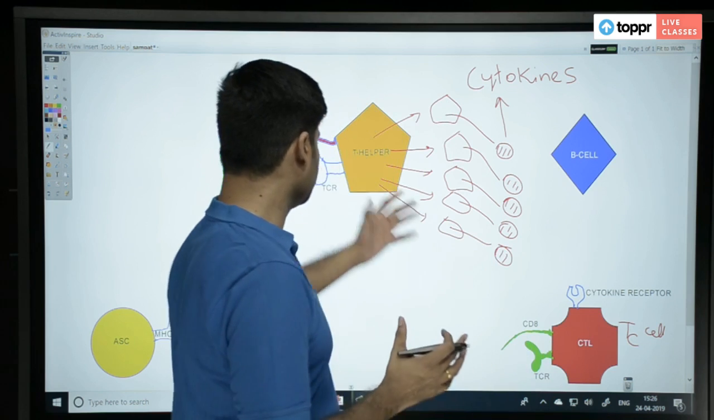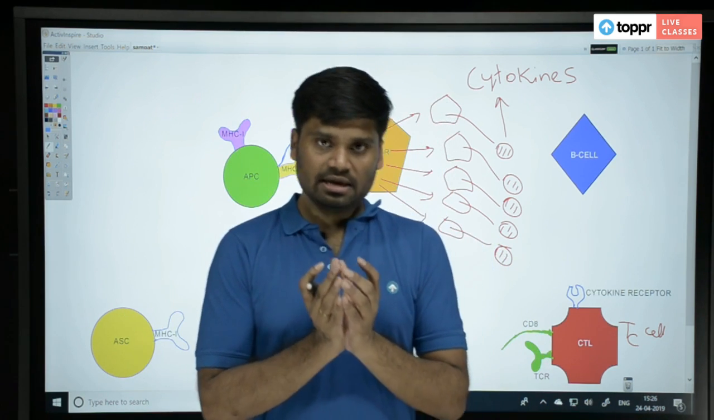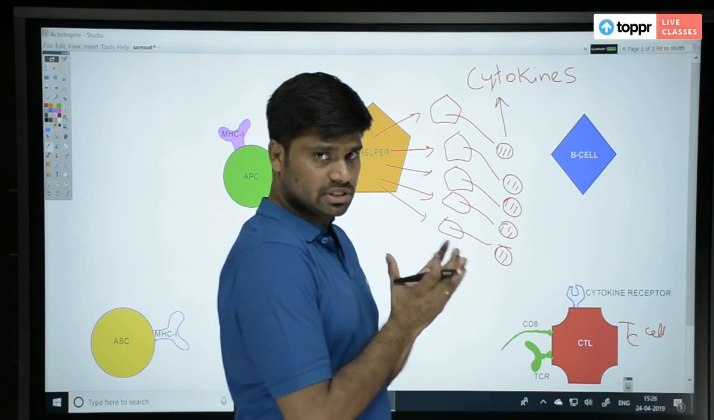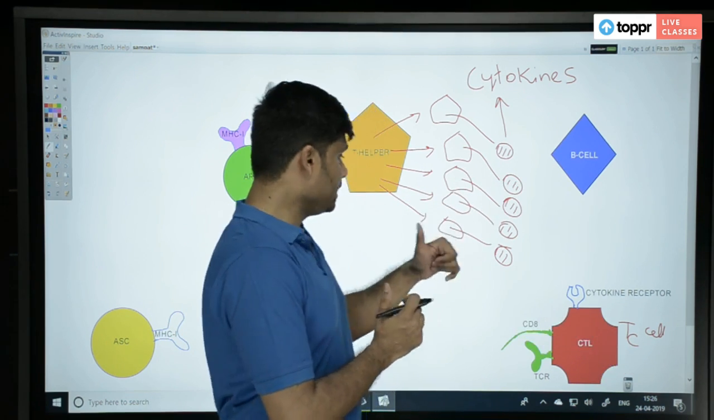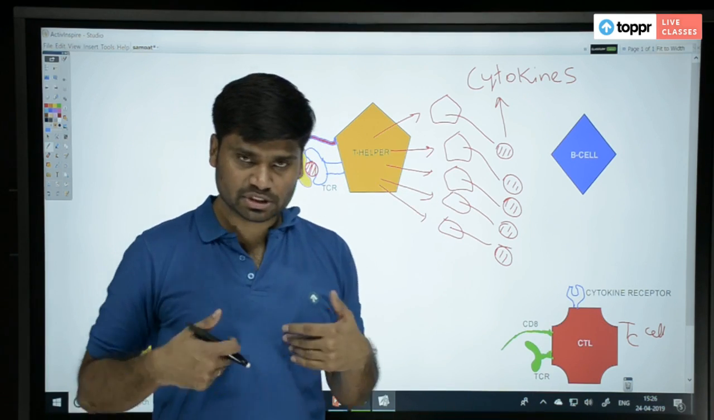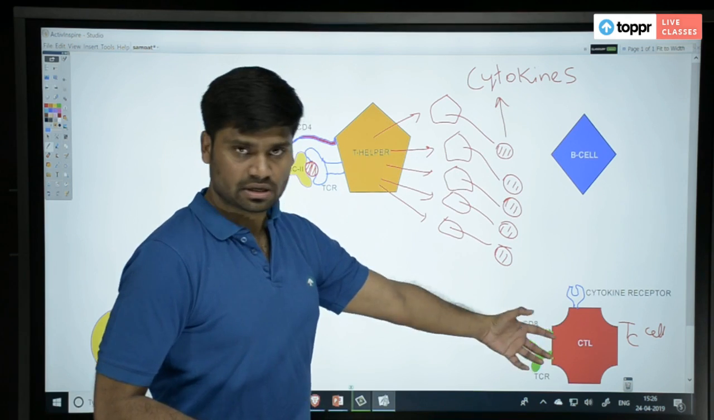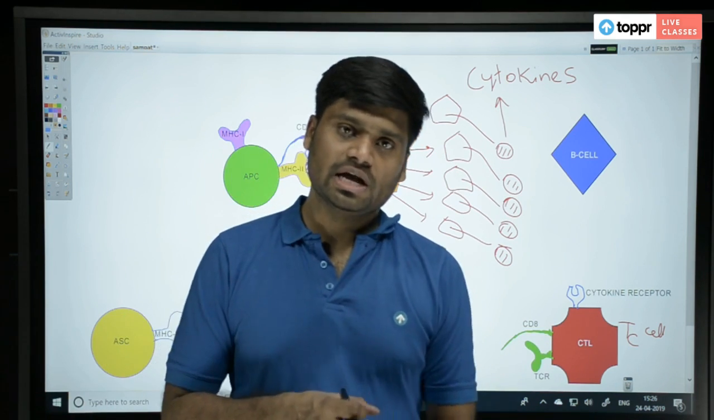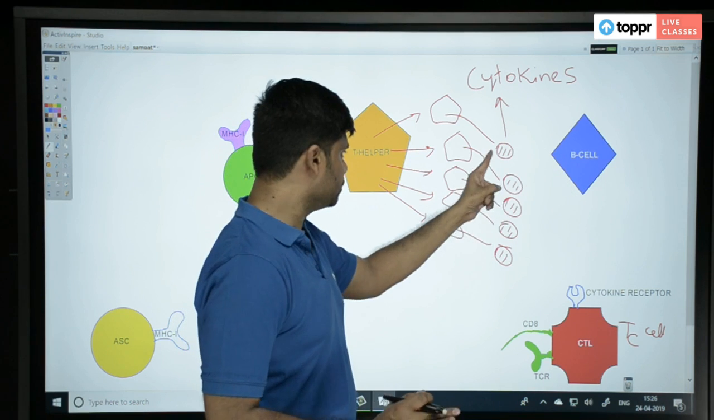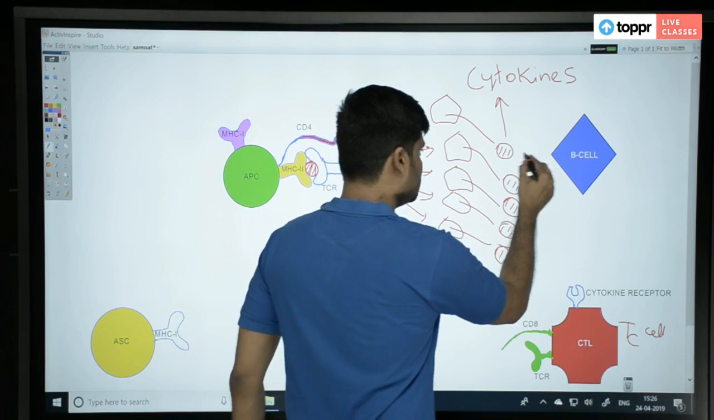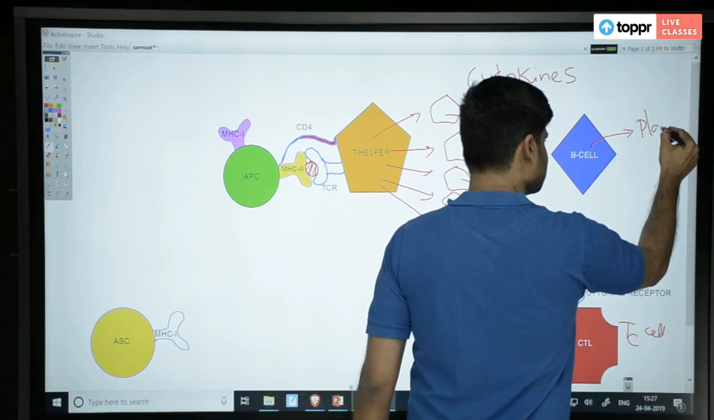T helper cell will process the antigen, then it will decide, shall I send this antigen to B cell or shall I send it to TC cell? Who will take the call? T helper cell. That is why it's called helper cell. It is helping us to decide where the antigen has to be sent, what kind of punishment we have to give to the antigen. If the cytokine, let us say, goes and activates the B cell, then B cell will proliferate, it will produce plasma cells.